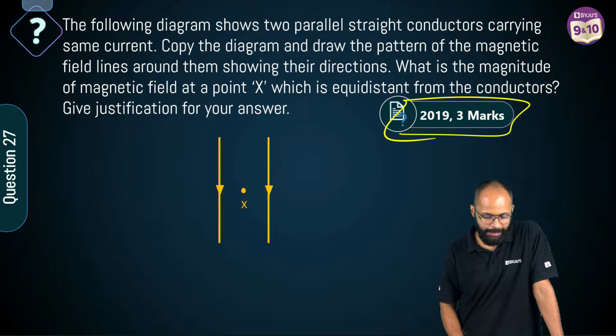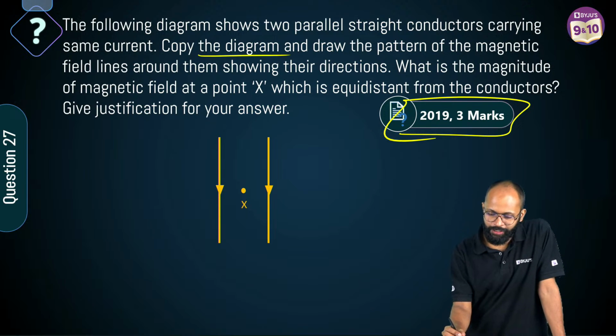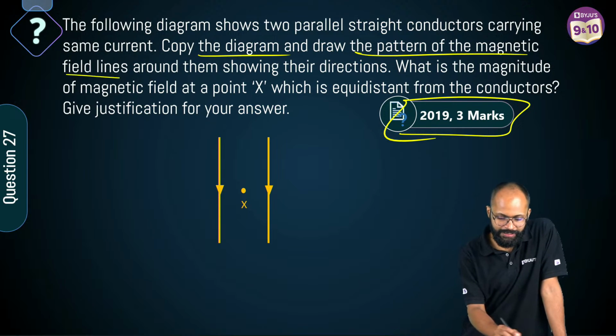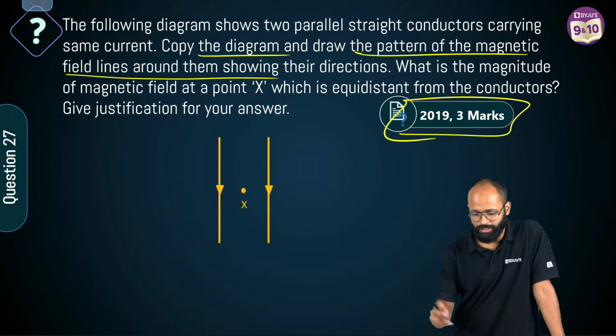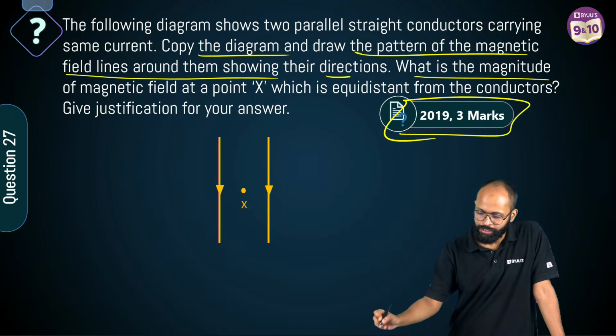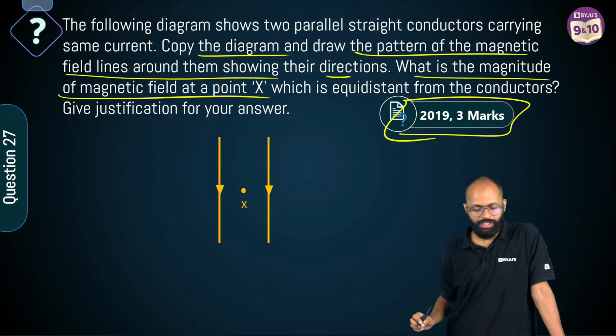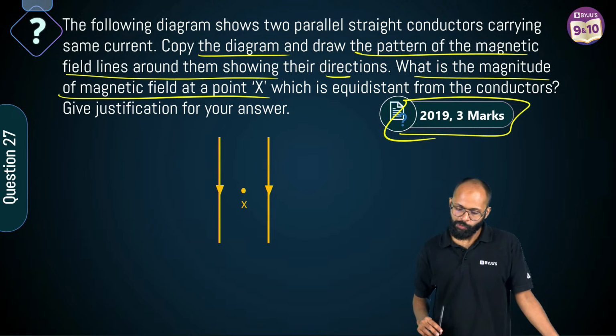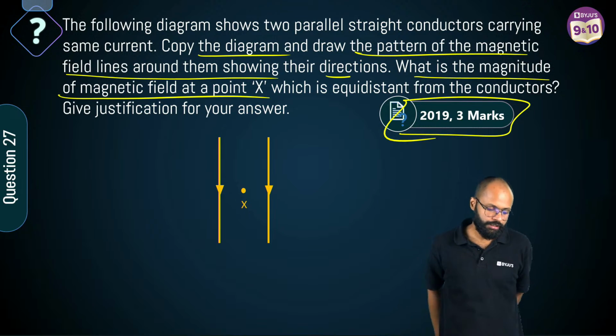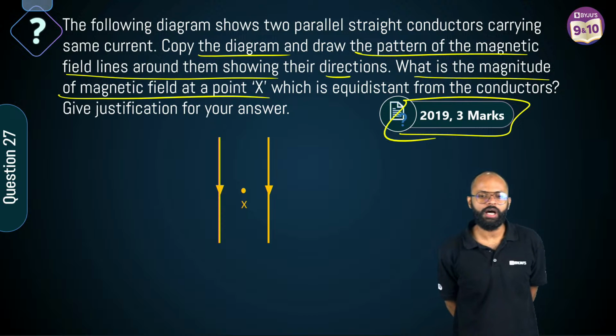Okay, Aravi says, copy the diagram and draw the pattern of magnetic field lines around them. बना लोगे? Showing their directions. What is the magnitude of magnetic field at point X, which is equidistant from the conductors? Give justification for your answer.